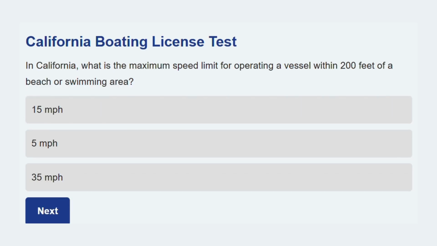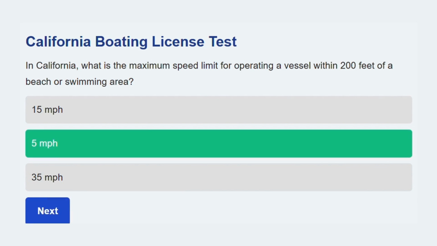In California, what is the maximum speed limit for operating a vessel within 200 feet of a beach or swimming area? 5 miles per hour. This is a regulated speed limit to protect swimmers and the shore. Time for a new question.